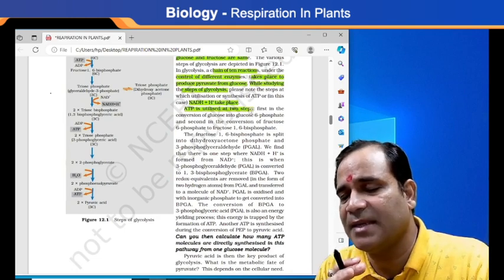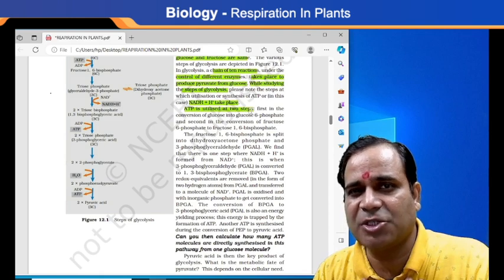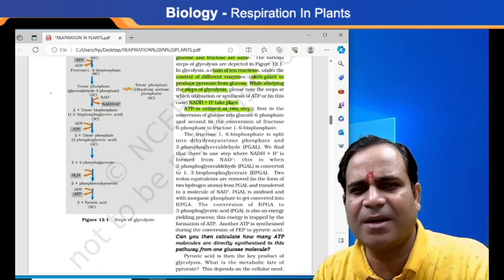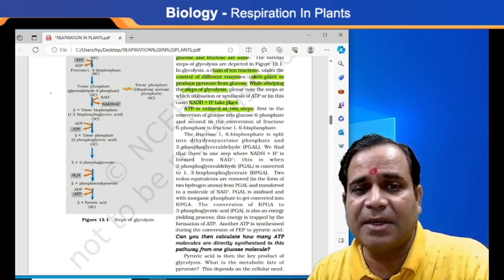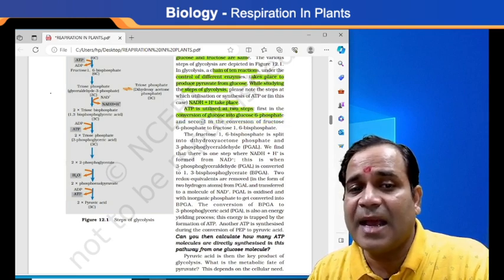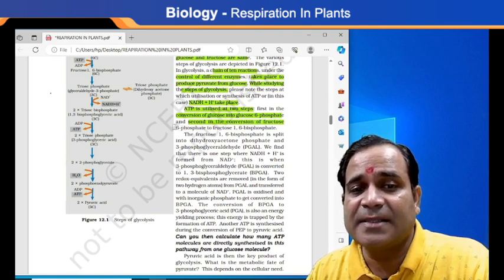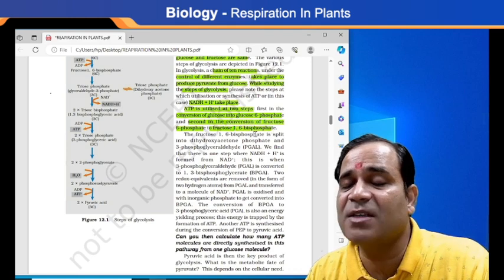The ATP, adenosine triphosphate, energy released during respiration is utilized in 2 ways. First, the conversion of glucose into glucose 6-phosphate, and second, the conversion of fructose 6-phosphate to fructose 1,6-bisphosphate, my dear.